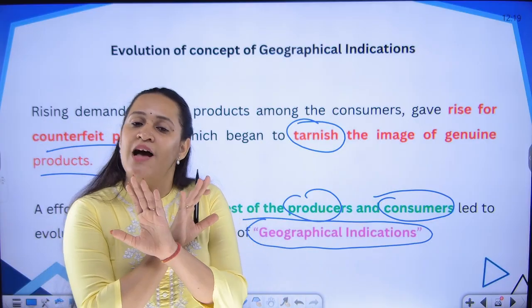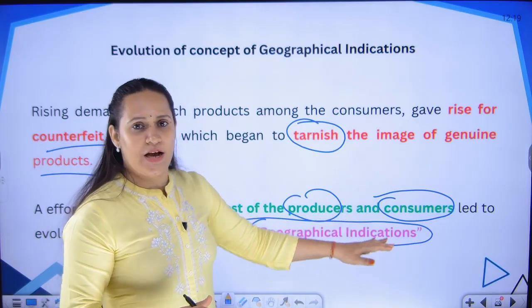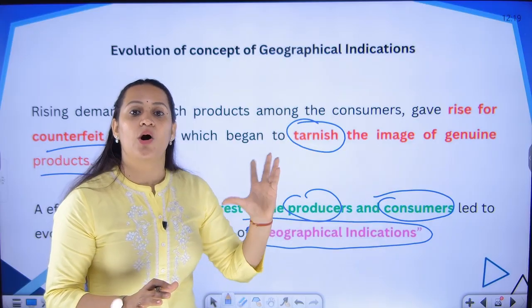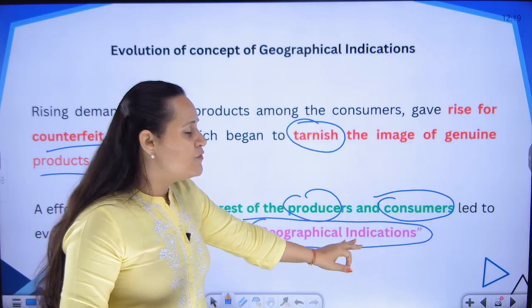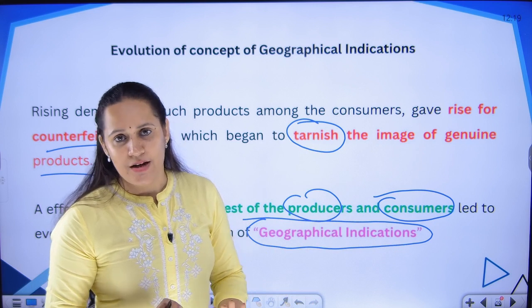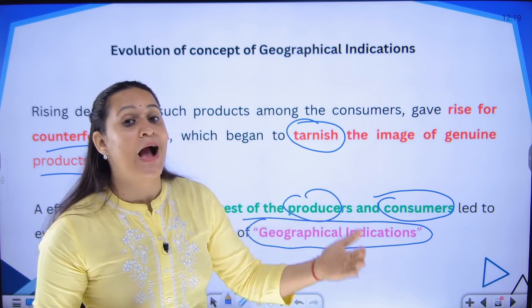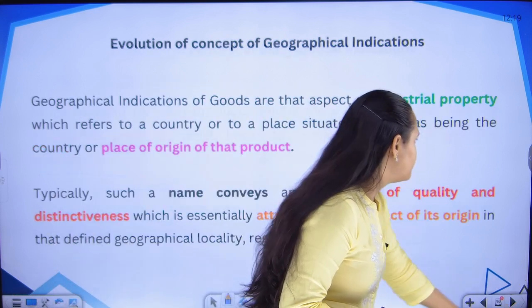But still we did not have any law for protecting GI. We have only associated or evolved the concept of GI. As of now, we have no laws for GI. Let's see how the GI Act came into existence.